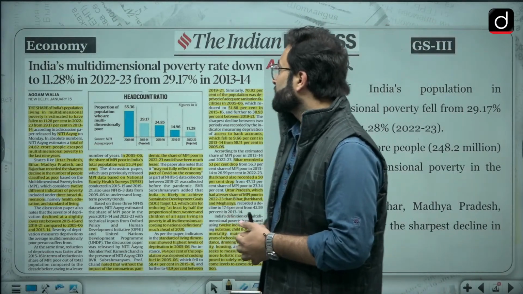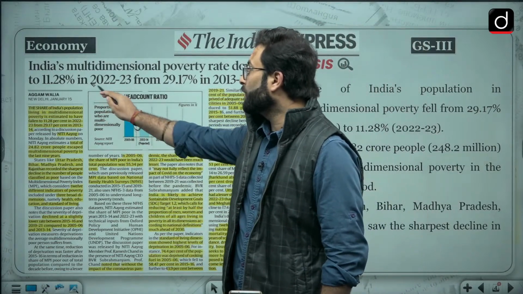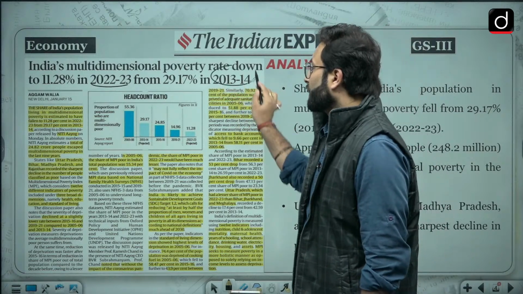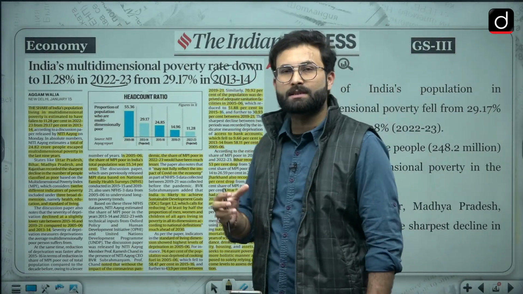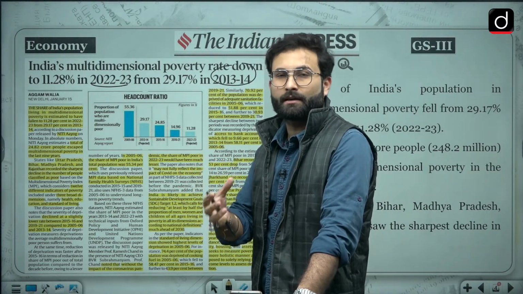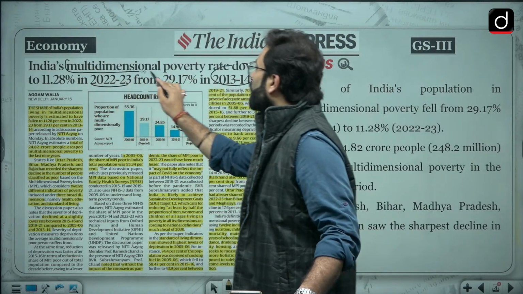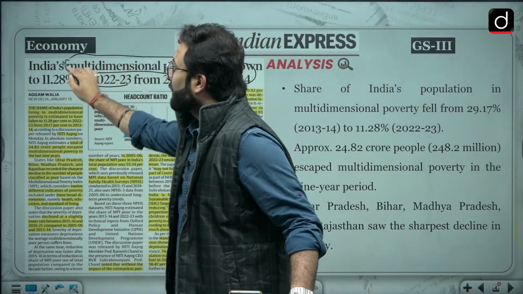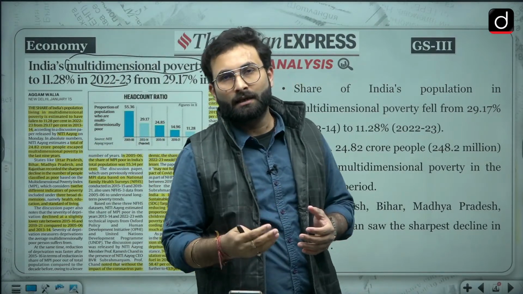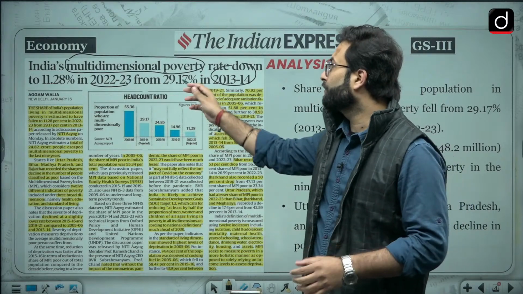India's multi-dimensional poverty rate is down to 11.28% in 2022-23 from 29.17% in 2013-14. This data is giving you a trend which is saying that poverty in India is declining. Here we are talking about multi-dimensional poverty, not only on the basis of income, but on various indicators like health, living standards, and education.